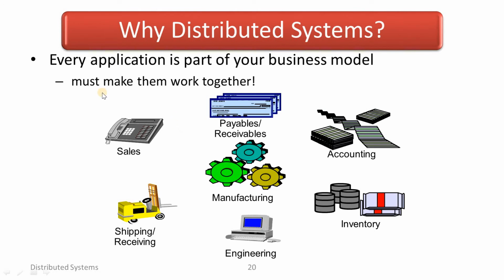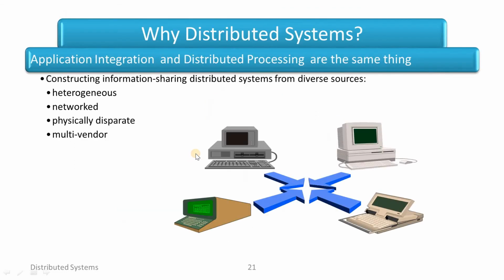Okay, I already told you why there is a necessity for the distributed system. Every application is a part of your business model. You must make them work together, then only will the final results take place. Here are sales and shipping, receiving and payable, receivable, accounting, inventory, engineering, manufacturing. All these things should be interconnected, otherwise production will not take place and marketing will not take place. For that reason we require the distributed system.